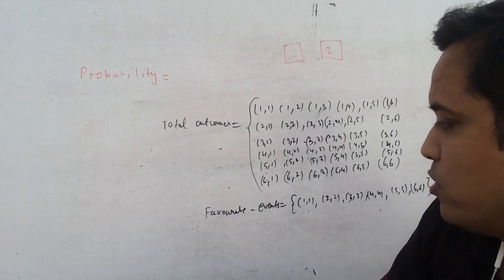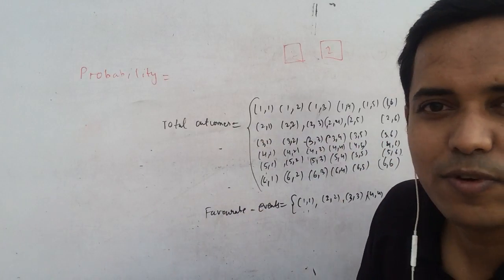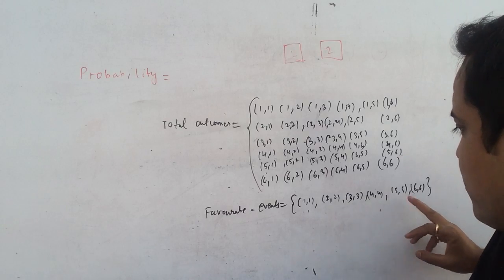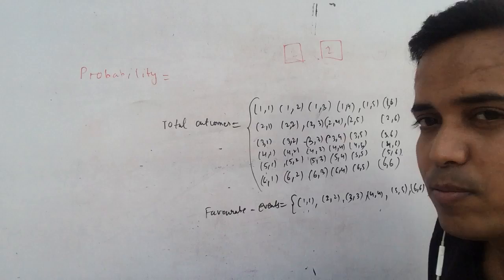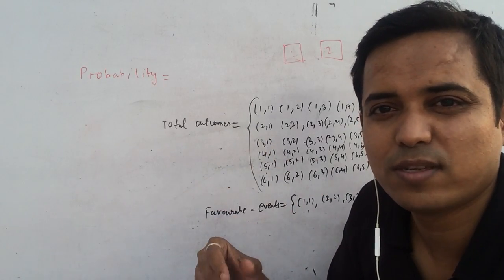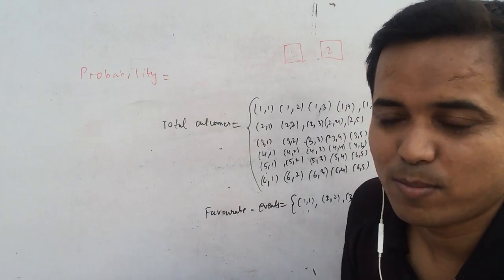All right, so these are the favorable events, and your total events is this. So how would you find the probability? Number of favorable outcomes, which is 6, upon number of total outcomes, which is 36. 6 upon 36, when you cancel, the probability would be 1 upon 6.